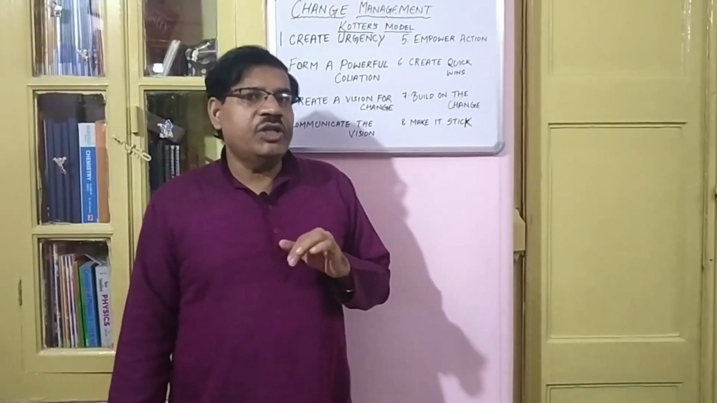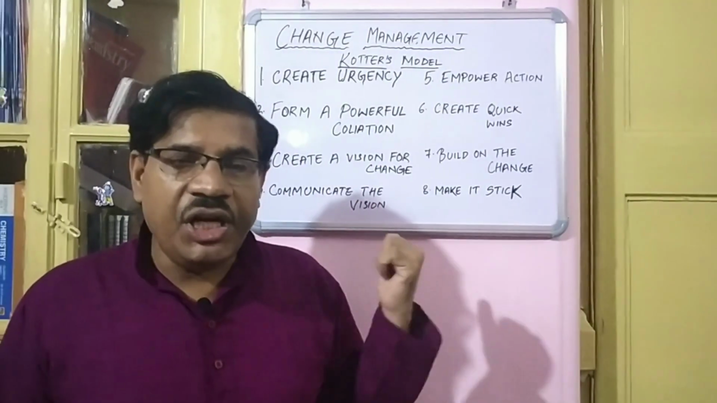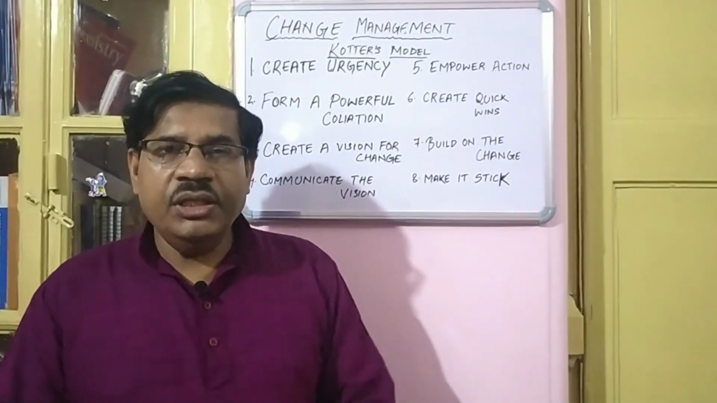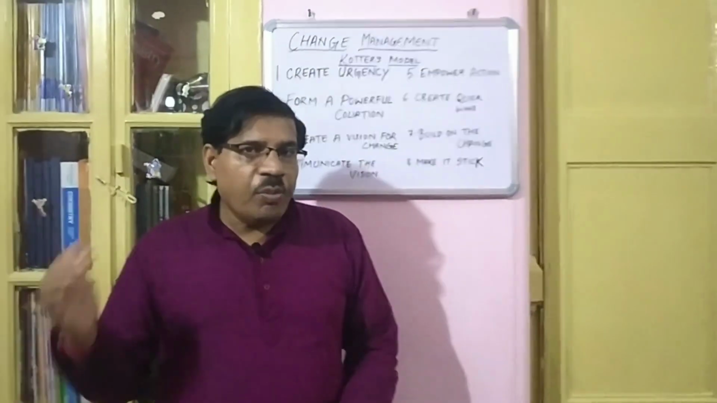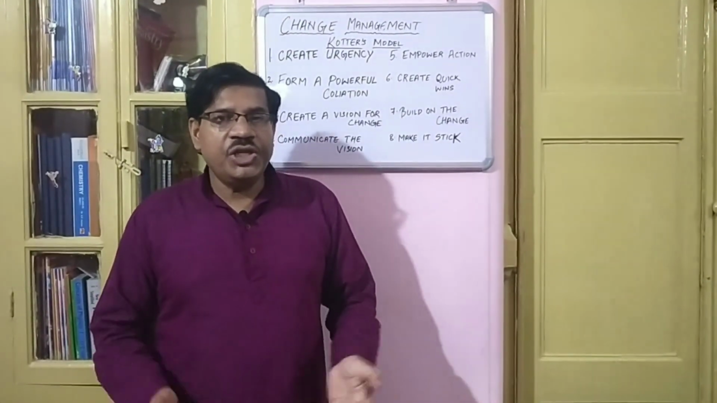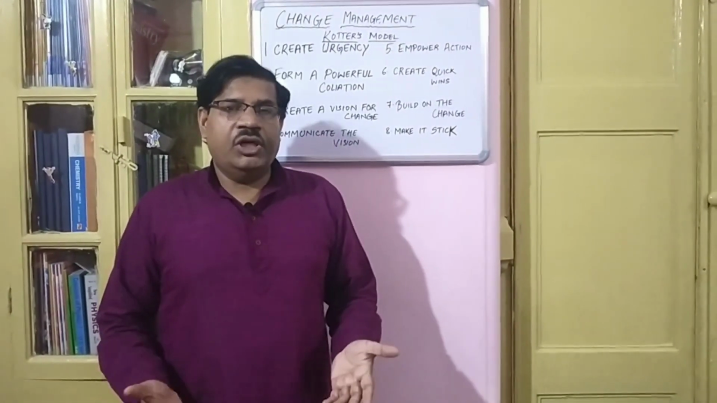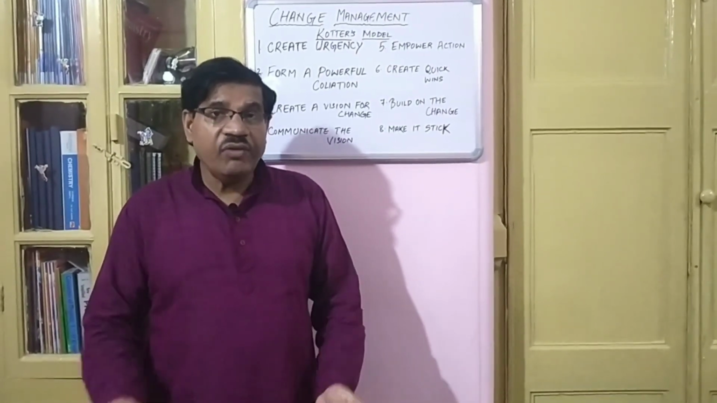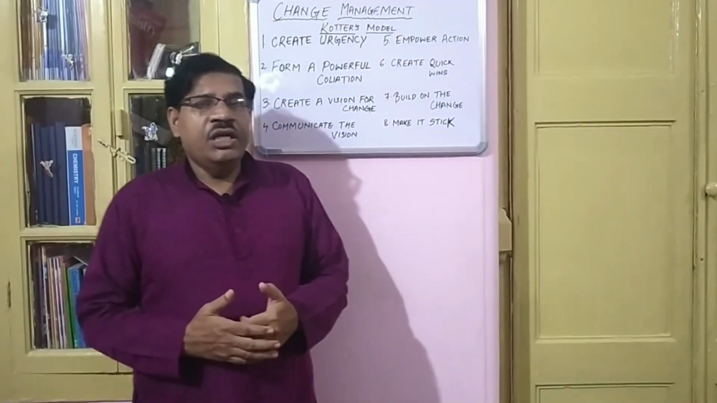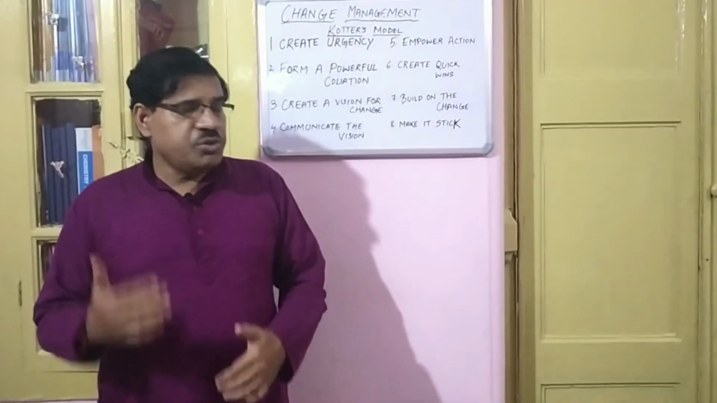After identification of the change, the first step of the Kotter model will come, that is the creation of urgency. Creation of urgency among the organization people at the top level. They must understand that there is urgency in the organization to change. If that change is not implemented, then it will be difficult for the organization to survive. And survival is at stake. This is important. Then this sense of urgency has to be inculcated in the minds of the people. After that, this change process will start.